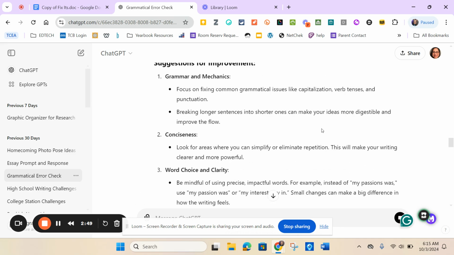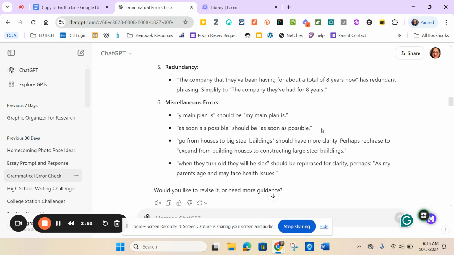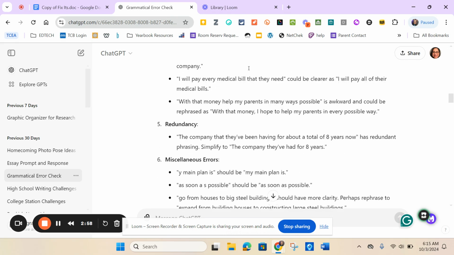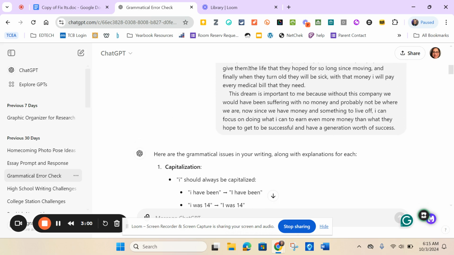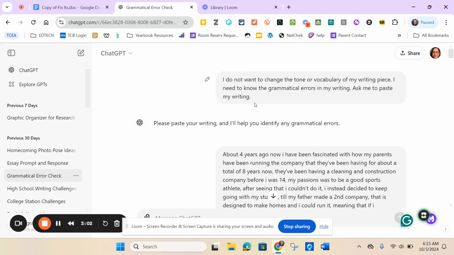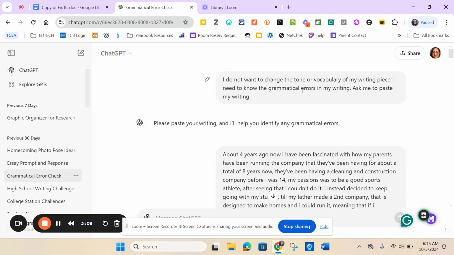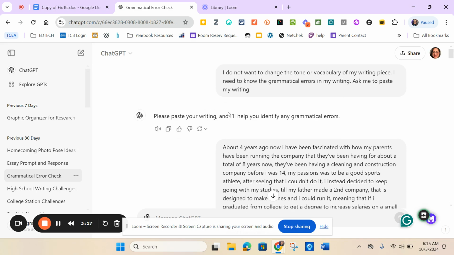Okay. You also want to make sure that you tell it, right? I need to know the strengths and weaknesses of my writing. And again, the prompt is I do not want to change the tone or vocabulary of my writing. I just need to know what are the grammatical errors. And again, you just tell it, like, this is basically setting you up for success. This is how to use AI ethically.